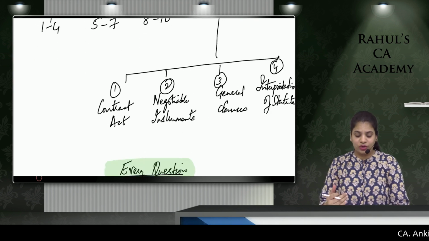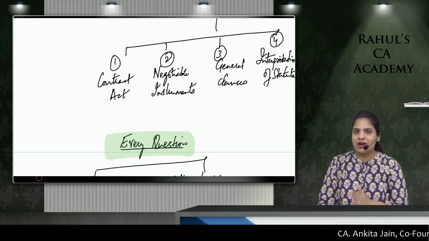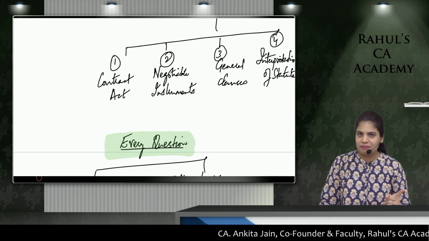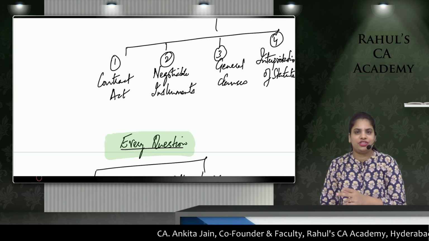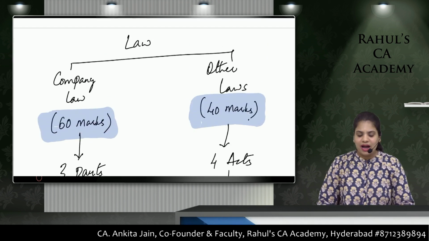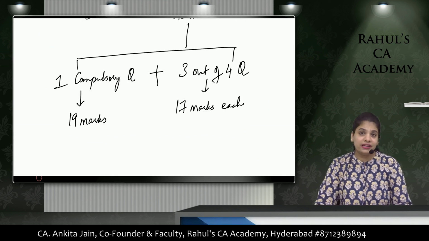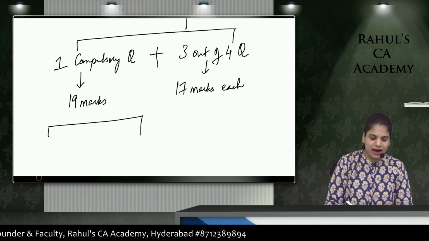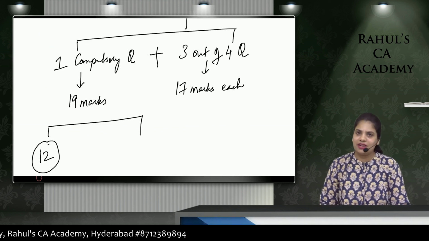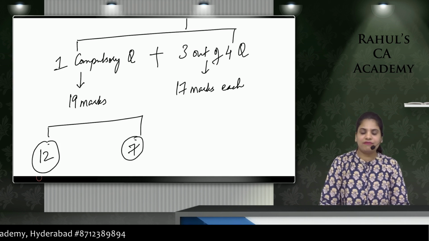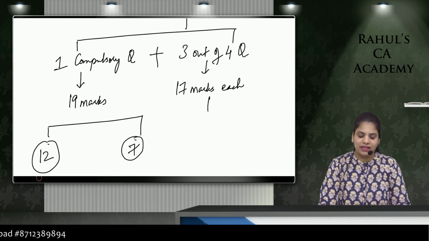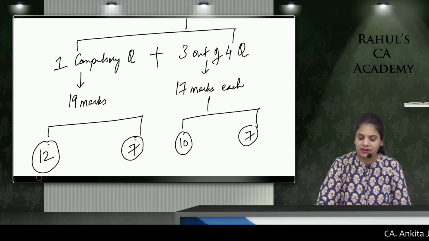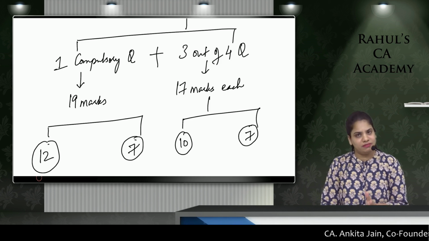But before that, I would like to tell you that every question has got at least one question of Companies Act and then you have at least 2 questions of other acts. Now, I told you your compulsory question is for 19 marks and the other questions are for 17 marks, right? In this 19 marks, Companies Act has got a weightage of 12 marks and other acts have a weightage of 7 marks. In this 17 marks, Companies Act has got a weightage of 10 marks and other acts have got a weightage of 7 marks each.